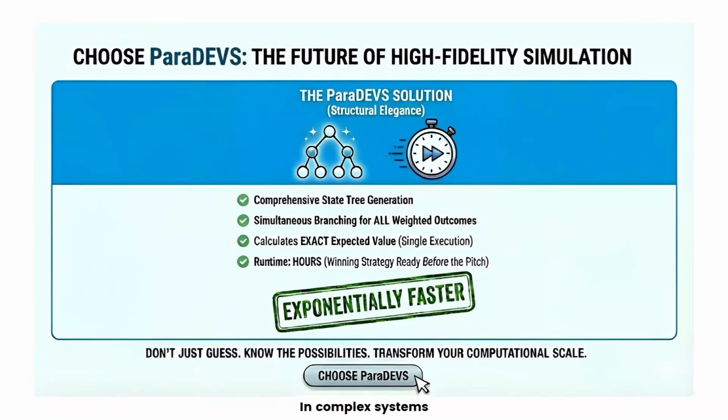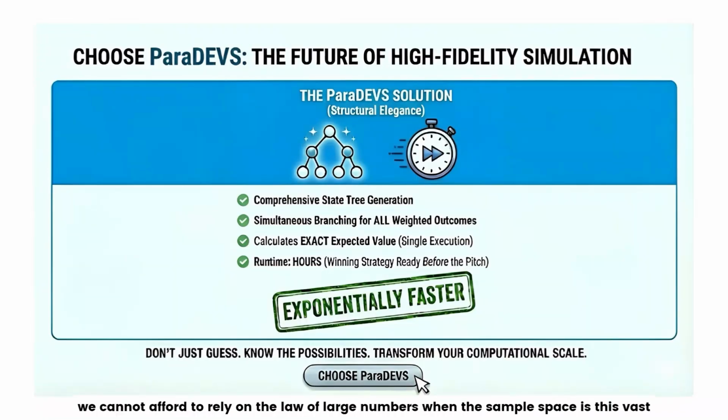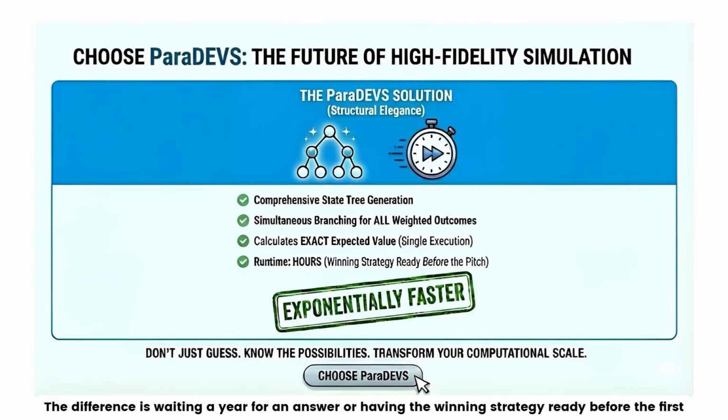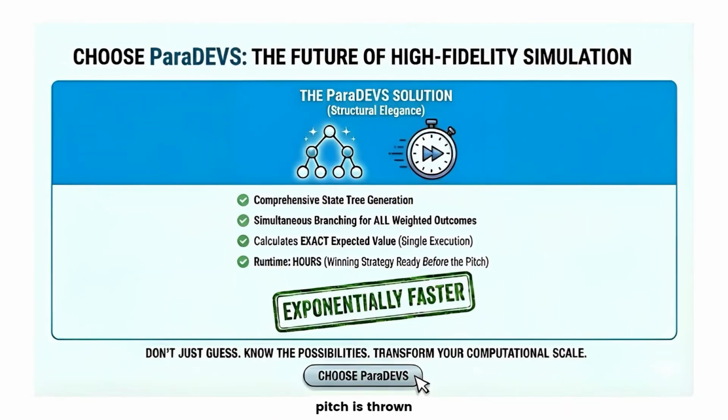In complex systems, whether it is optimizing a supply chain or setting a batting order, we cannot afford to rely on the law of large numbers when the sample space is this vast. Monte Carlo asks, if I play this lineup 10,000 times, what is the average? ParaDEVS asks, if I play this lineup once, what are all the possibilities? For the baseball manager, the difference is waiting a year for an answer, or having the winning strategy ready before the first pitch is thrown.